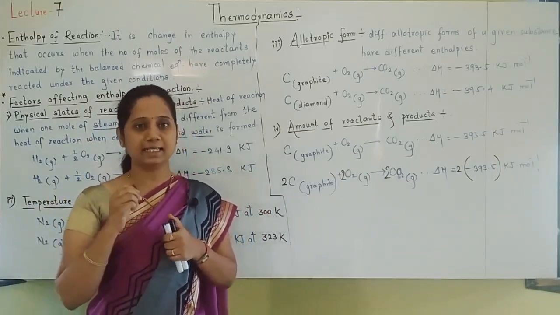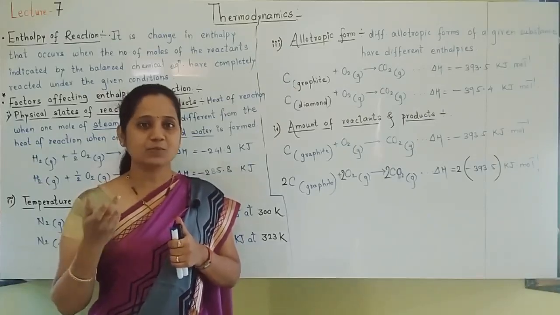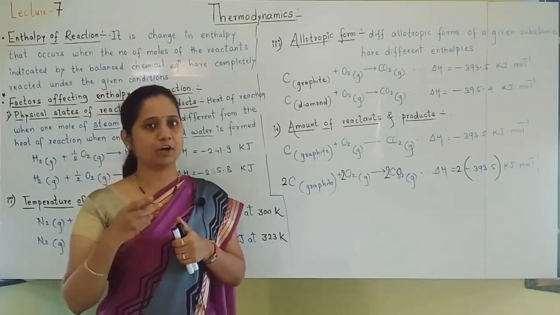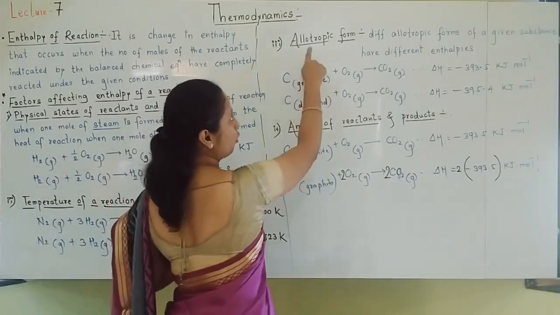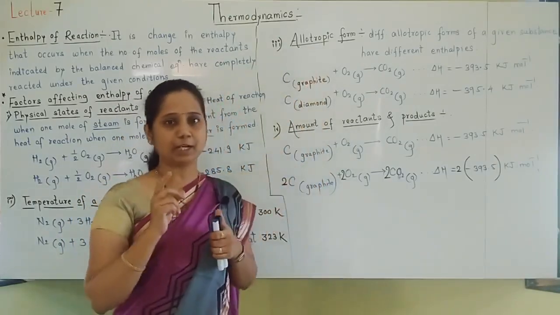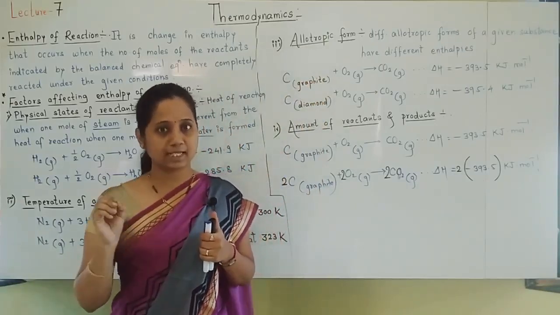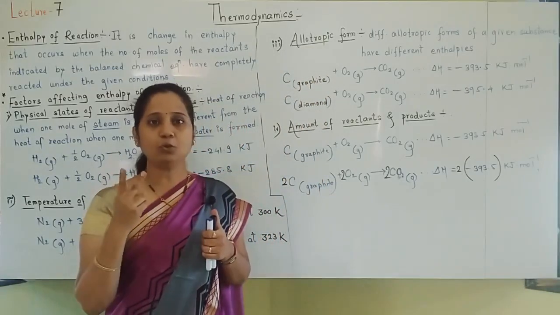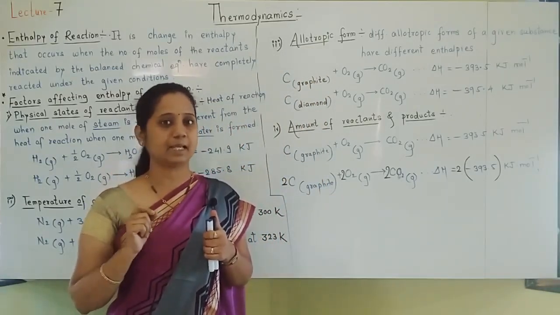To understand this, I have taken the example of carbon combining with oxygen to form carbon dioxide, or burning of carbon. Already I have told you that allotropic form is the form in which carbon exists naturally. There are two natural allotropes of carbon, one is graphite and another is diamond.